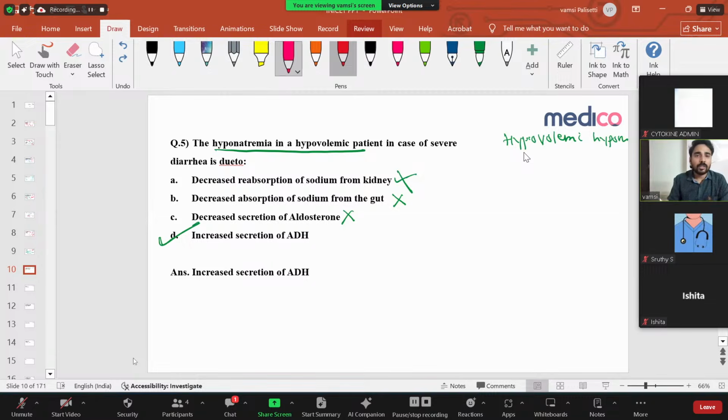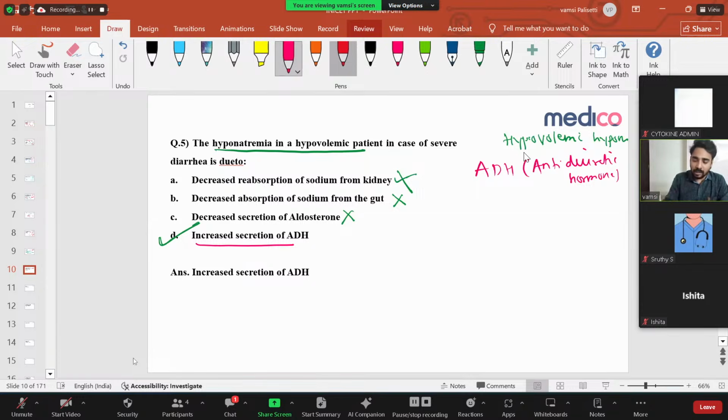So what is it asking? What is the cause of hypovolemic hyponatremia? Before discussing this concept, let me discuss what is called ADH, anti-diuretic hormone. The name itself says it is anti-diuretic. It is not promoting diuresis, that means it is not promoting urine to go, not promoting free water to go in the urine. It is helping absorption of the water.